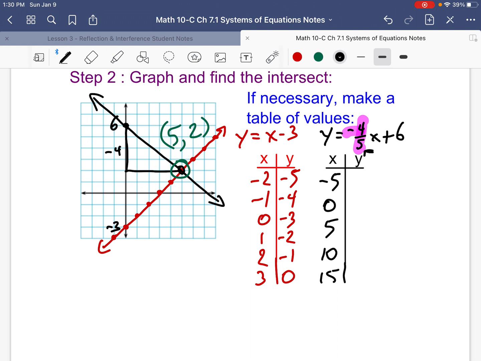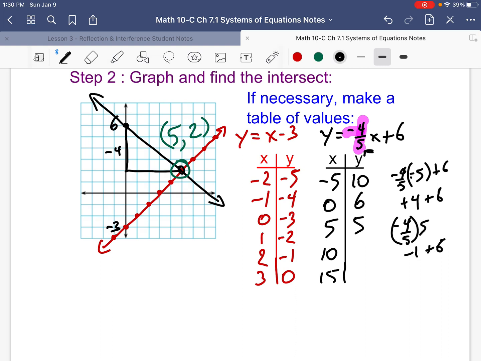Minus 5 times minus 4/5, that should be plus 10, that should be 16. No, sorry, that's wrong. Minus 4/5 times 5 is minus 4. Sorry, that's plus 4, plus 6, that's 10. When x is 0, that'll be 6. When x is 5, minus 4/5 times 5 is minus 1 plus 6, that's 5.